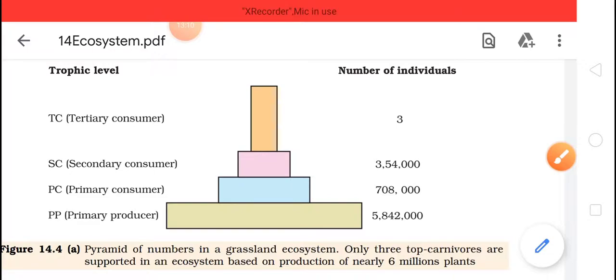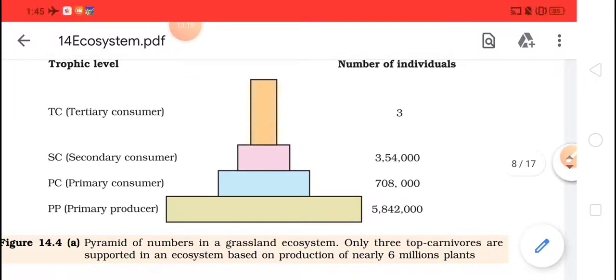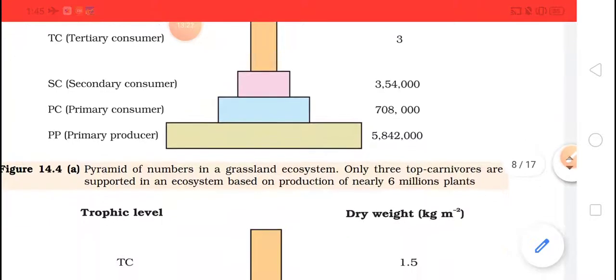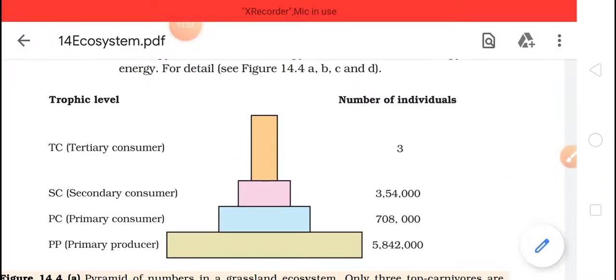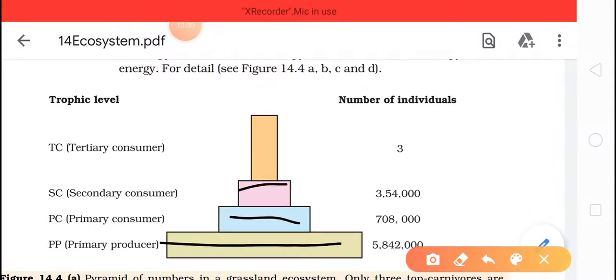So if we are talking about the number of individuals, or the pyramid of numbers, at the base, what will happen? You will get maximum numbers at the base, then it will be reduced.